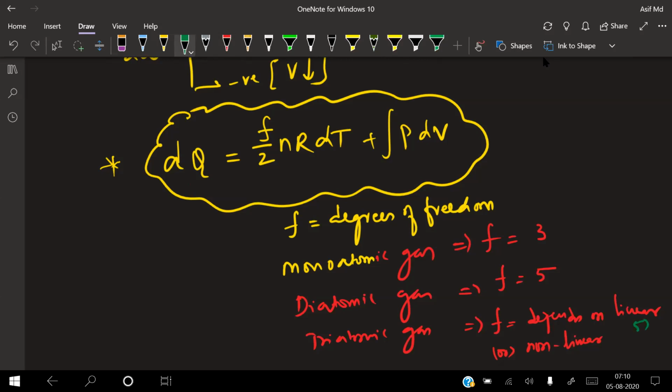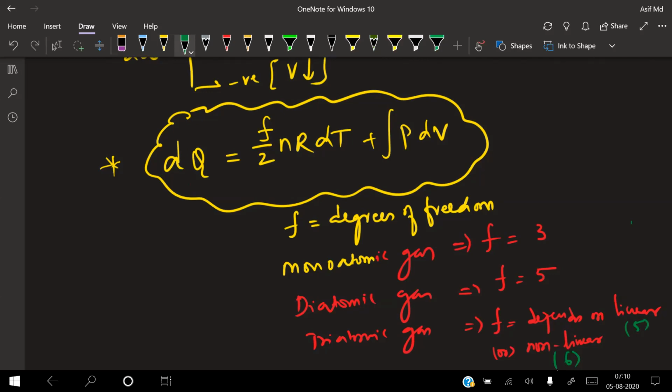Linear, you take it as 5. Non-linear, you take it as 6. Actually, this will all come in the kinetic theory of gases, but after solids, we should have been done with liquids, then gases, then you would have gotten a rough idea. But right now, just remember that dQ is equal to F by 2 into nR into dT plus integral of P into dV.